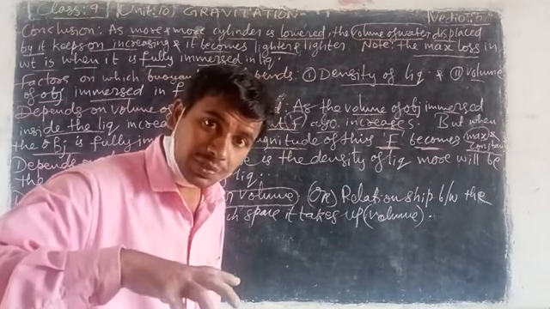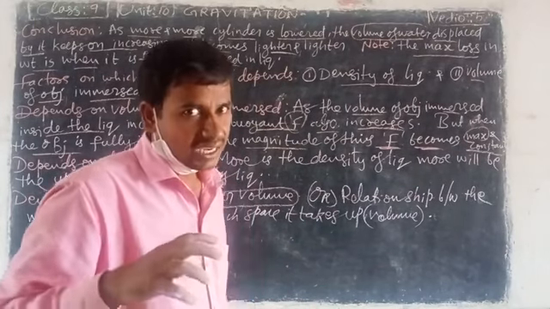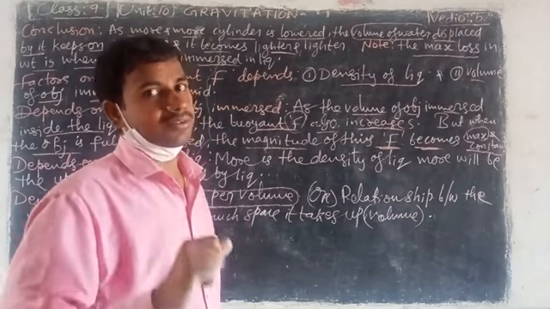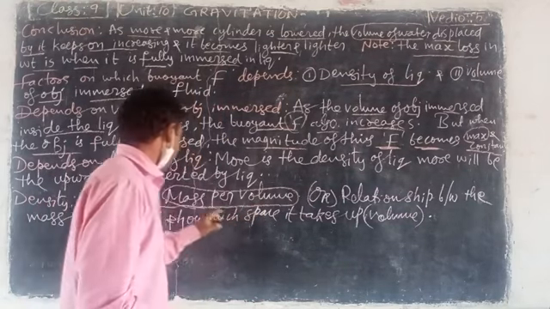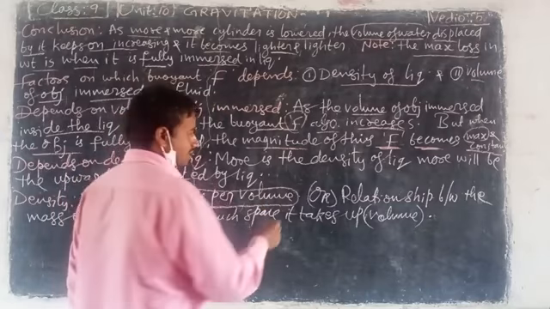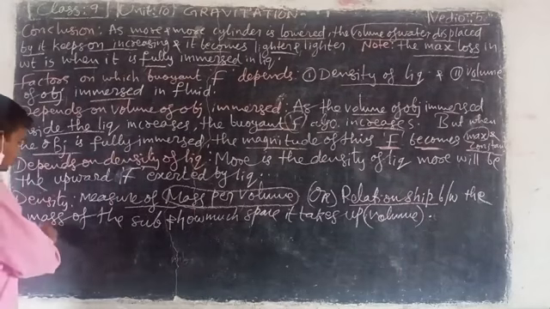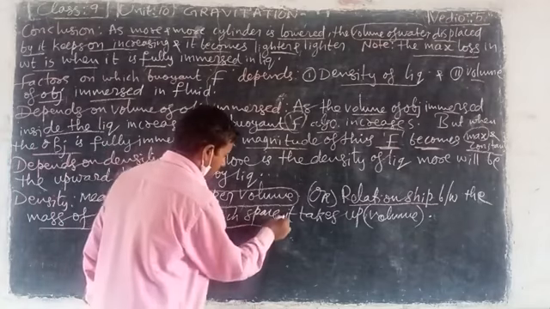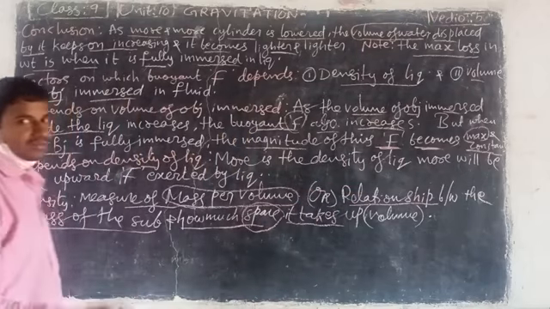How much space is covered by that stone? That is called density. Look here, that is what is written. Mass per volume is called density. It is the relationship between the mass of the substance and how much space it takes up, its volume.